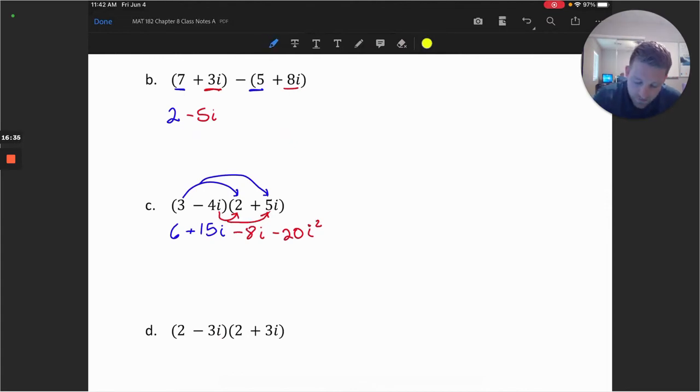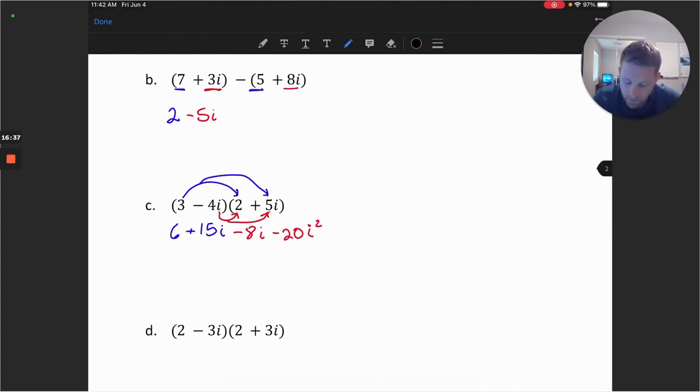Now it's time to simplify this as much as we can. We have two imaginary units. These would be like terms in the middle, with 15i and negative 8i. So we have 6, and then plus 7i. If I consider the negative 20 i squared, remember that i squared is simply negative 1.